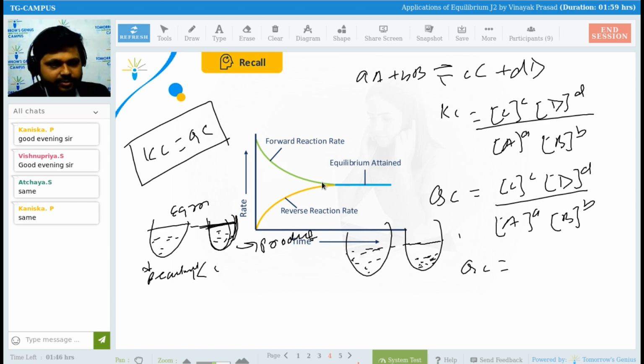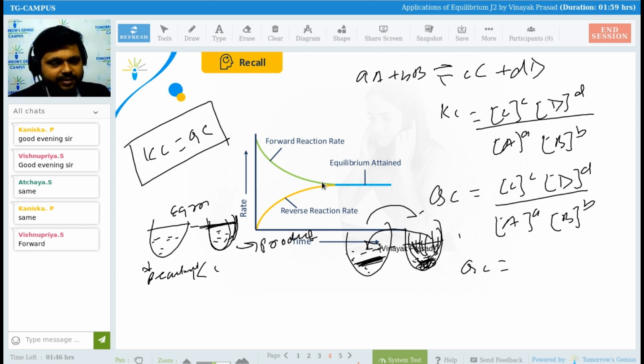Backward or forward? If we have to attain this position, and we have got only this much amount of product, then the reaction should be forward. If, let's suppose, we have got lots of products and we haven't attained the reactants, then the reaction will be moving backward.